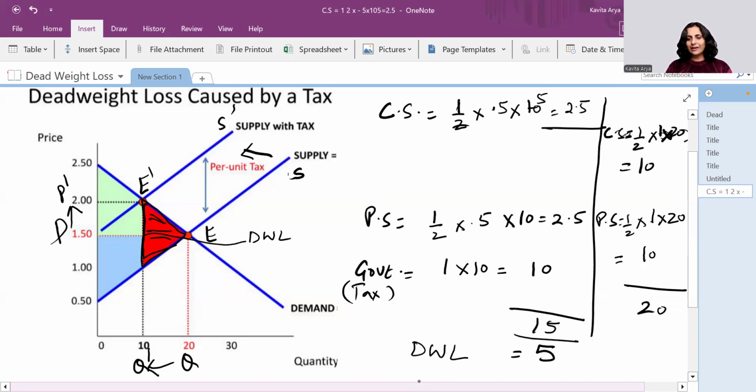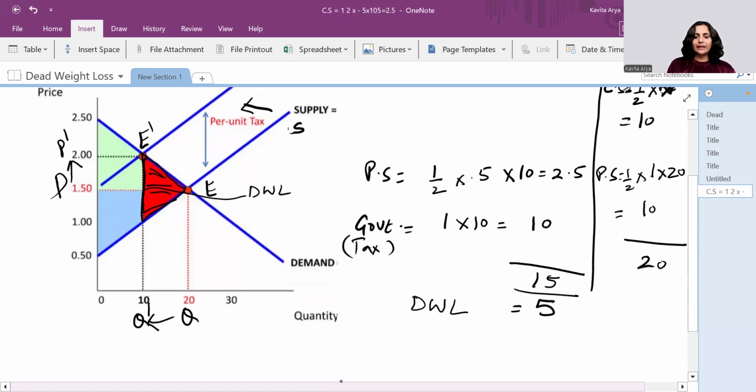Though it's very much clear that the difference is on account of dead weight loss, let's go for the calculations also. So here again it is a triangle, and what is the area of a triangle? Area of a triangle is half into base into altitude. So the altitude here is 20 and base here again is 1.